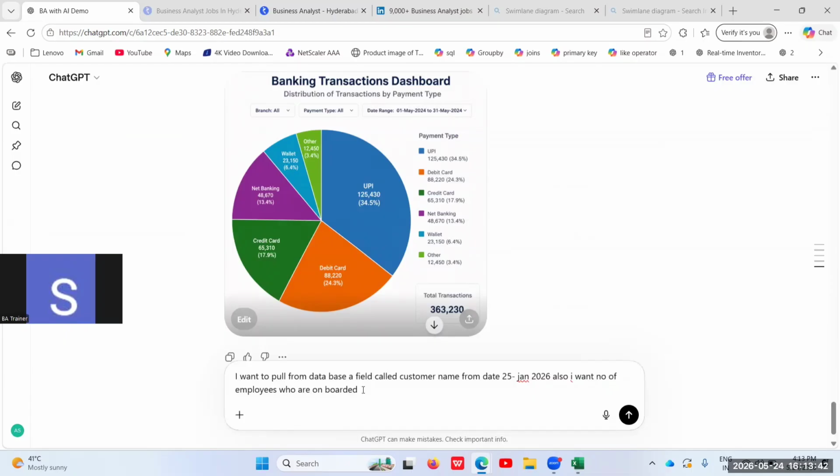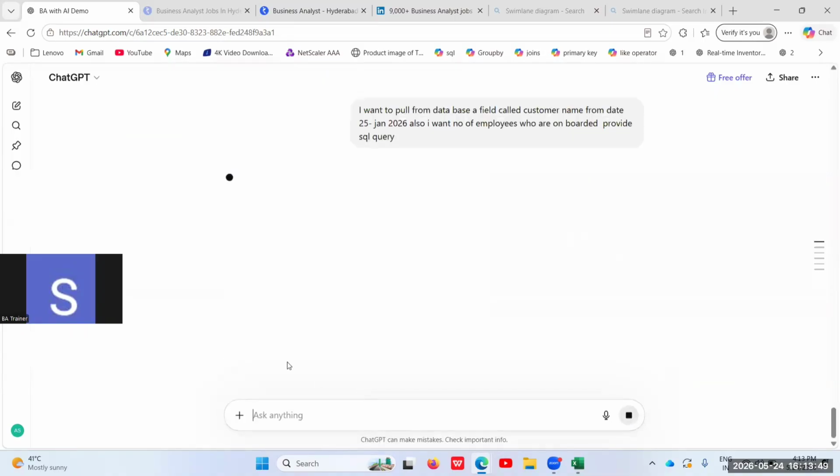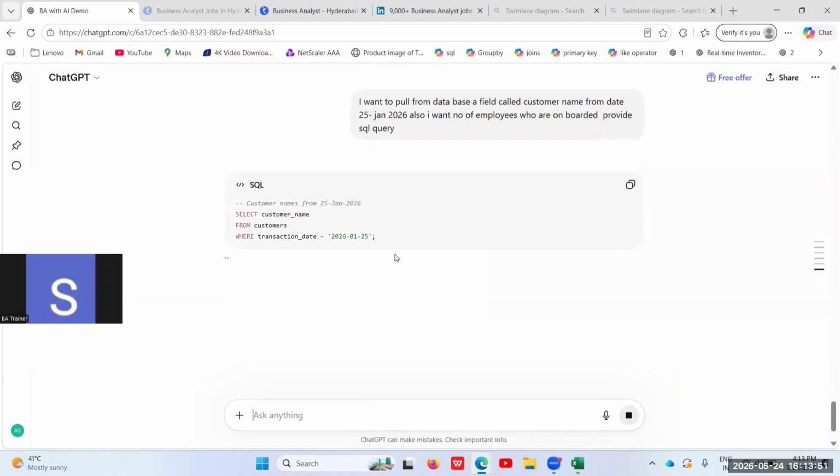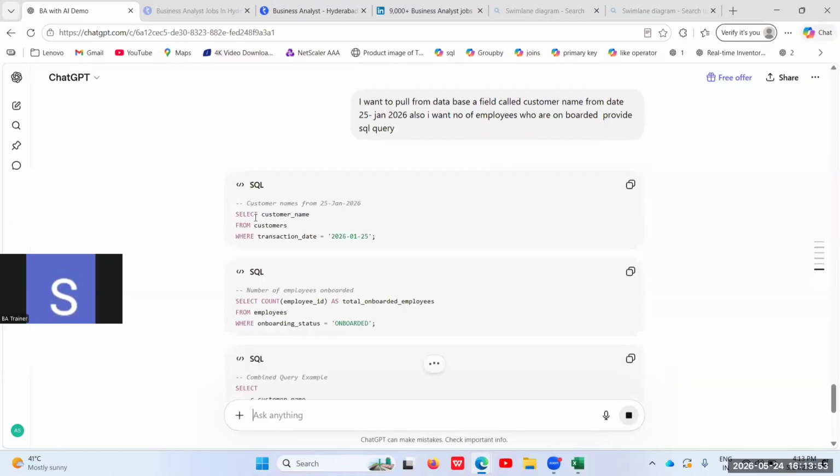So I'll ask the AI for the SQL query. I just gave the prompt, so let's see what exactly the AI will give. It gave me the query. Now it's time for me to copy this and go to my database and paste it there. I'll get the data, pull it from there, and share it with my business team and stakeholders. So this is how we can automate things using AI.